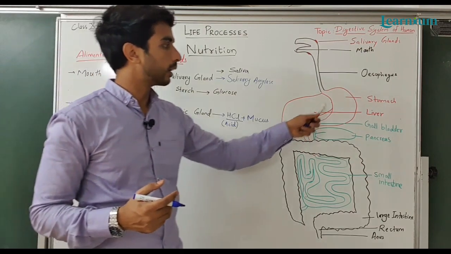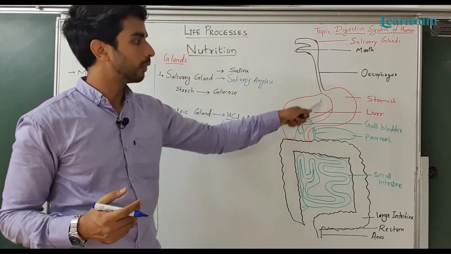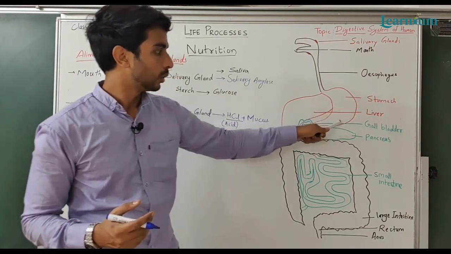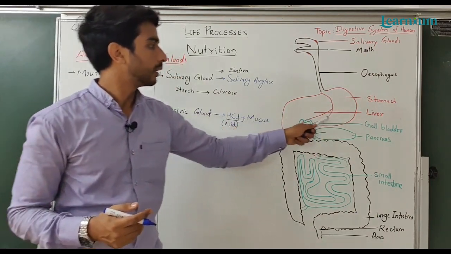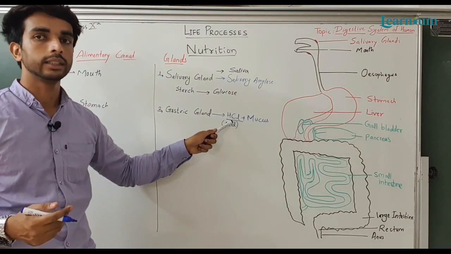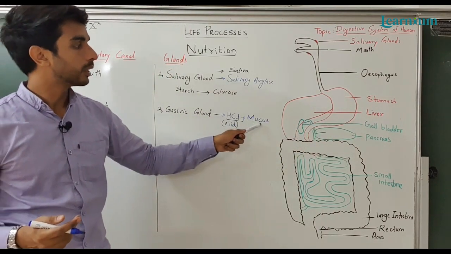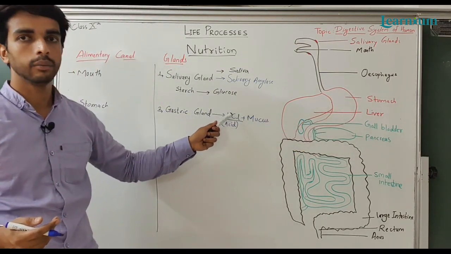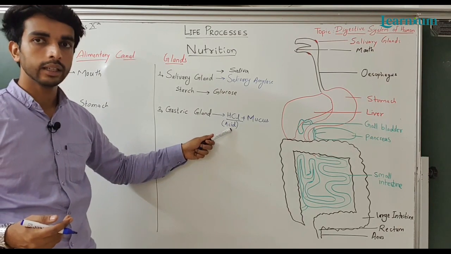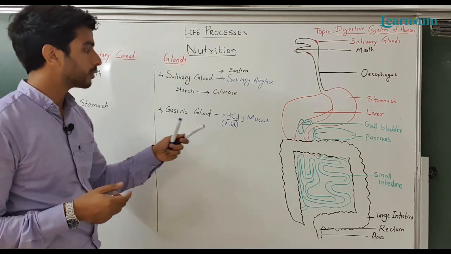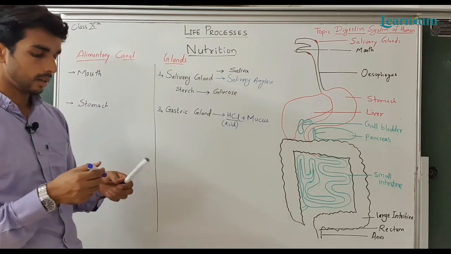So to protect the lining of the stomach, mucus is secreted here. The lining of the stomach will be protected from the action of HCl, because HCl is acidic in nature. HCl and some enzymes are also secreted by gastric glands.